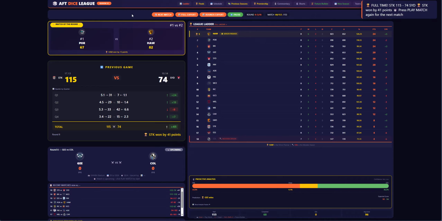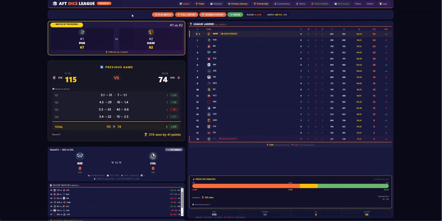And the final siren has gone, and St Kilda have won by 41 points. St Kilda 17-13, 115 to Sydney, 10-14, 74. So that puts St Kilda with their second win for the season, and they're 16th on the ladder. Sydney are 5th, so they got their third loss of the season. Let's go to the next game.